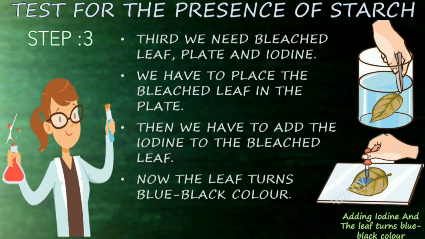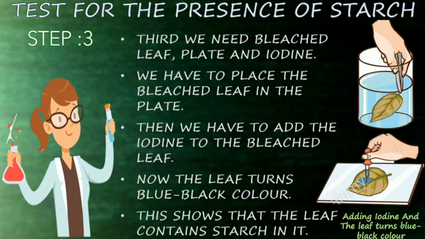Now the leaf turns blue-black color. So we are taking the bleached leaf. In that bleached leaf, we are adding iodine. After adding the iodine, the leaf color turns into a blue-black color. This shows that the leaf contains starch in it. When there is starch in the leaf, the color will change to blue-black when you add iodine to it.